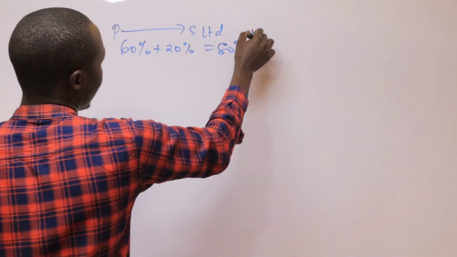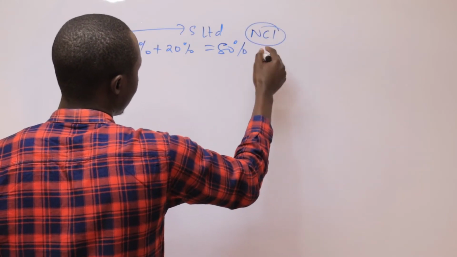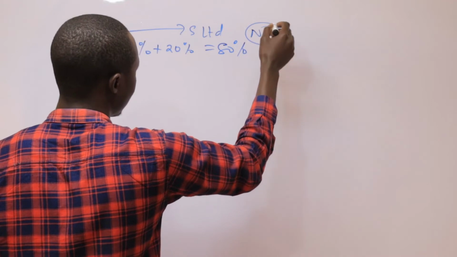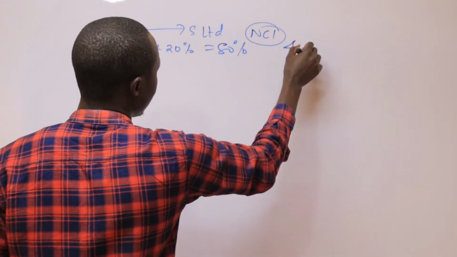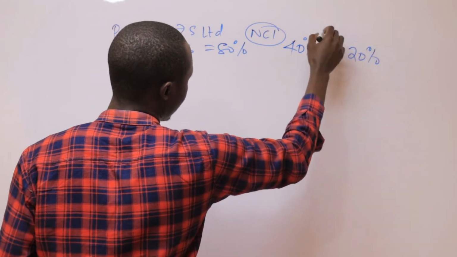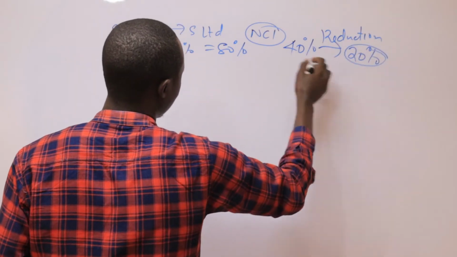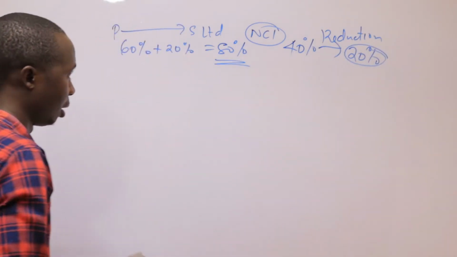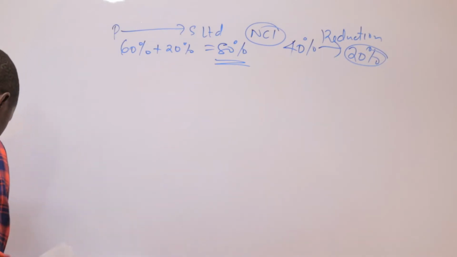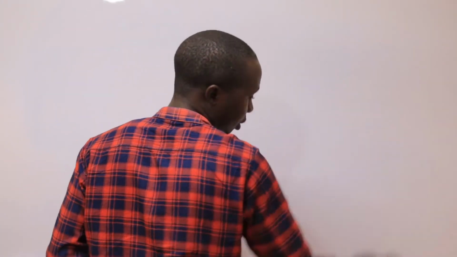So when I will be doing my NCI, what you need to know is that in the first 6 months, the NCI was 40%. But in the last 6 months, the NCI changed. It reduced to 20%, because the acquisition by the end of the year was 80%. So I will have to take into consideration all those explanations when doing the NCI, the reduction in value of the NCI.